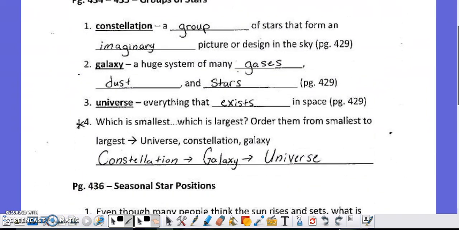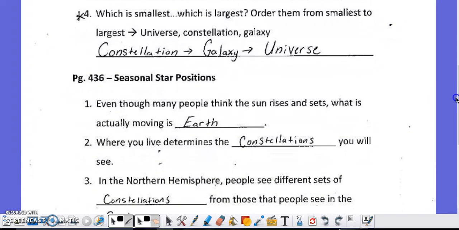The final question that I wanted to point out was, ordering from smallest to largest, how we can see things in our solar system. The constellations we can see from where we're standing at night when we look up are the smallest, compared to the galaxy and everything that exists in space, which is the universe.